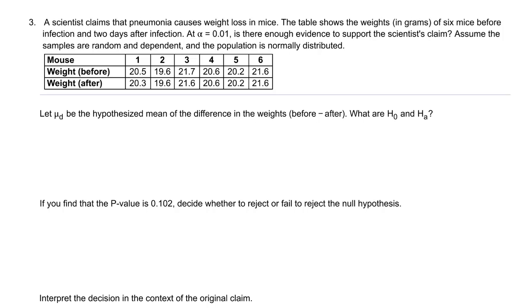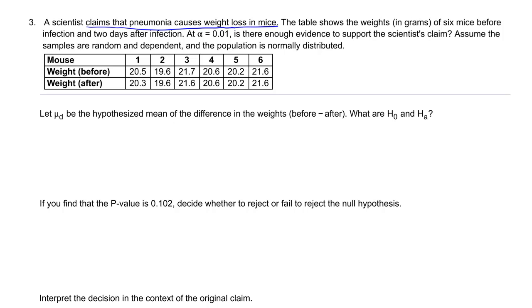Assume the samples are random, independent, and the population normally distributed. Okay, so there's our before and after. Again, very common with dependent samples here. Scientist claims the pneumonia causes weight loss in mice.